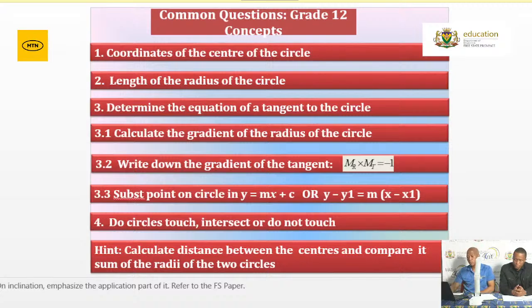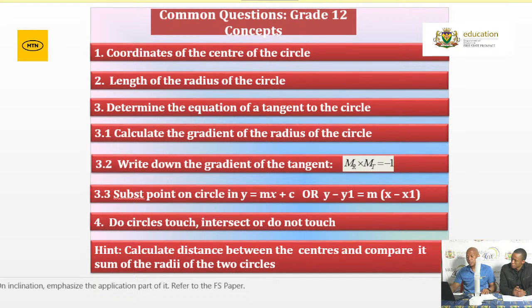The length of the radius of the circle, very important, and also you must be able to determine the equation of the tangent. I spoke to that, where you need the gradient of the radius, multiply the two, because the two lines are perpendicular, and then you substitute into the equation of the circle, which is y equals mx plus c. Then from there, they can ask you to determine whether the two circles touch, intersect, or do not touch. What is it that you need to do there?